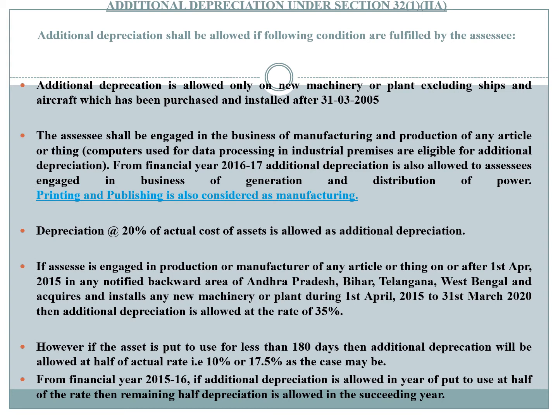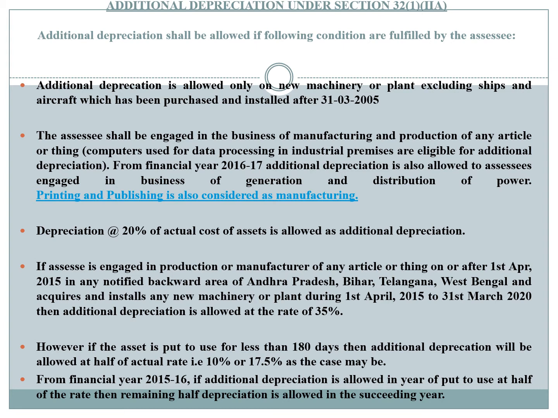From financial year 2015-16, if additional depreciation is allowed at half of the rate in any year, then the remaining depreciation is allowed in the succeeding year.